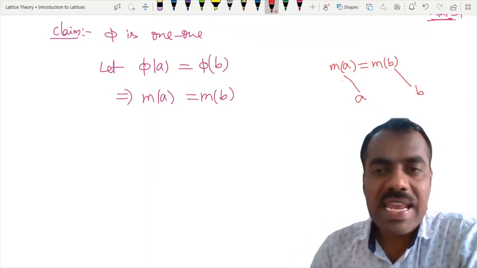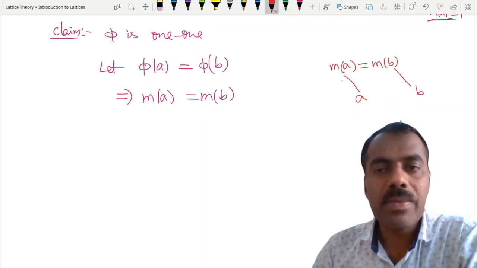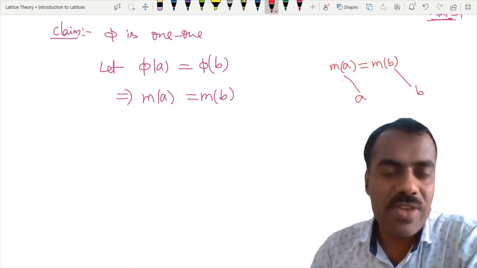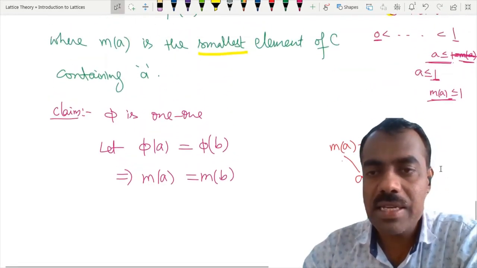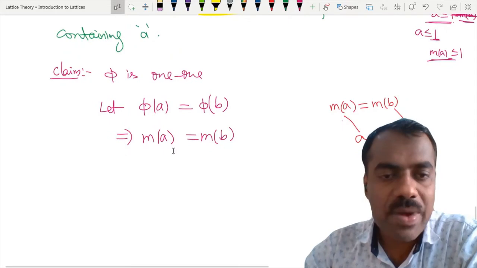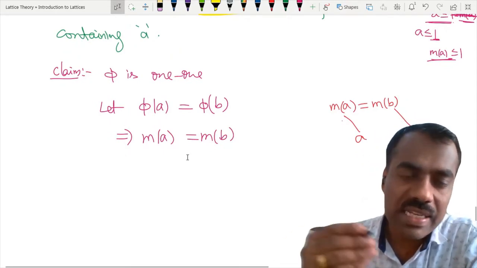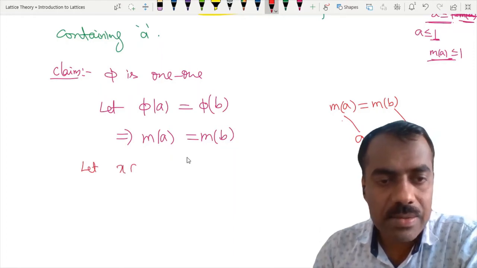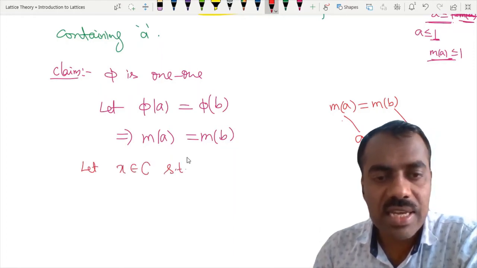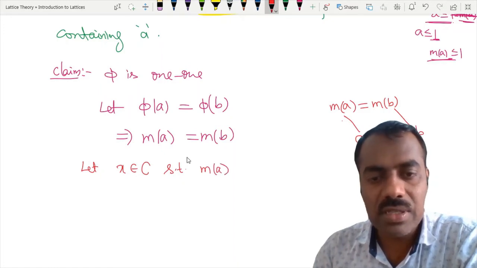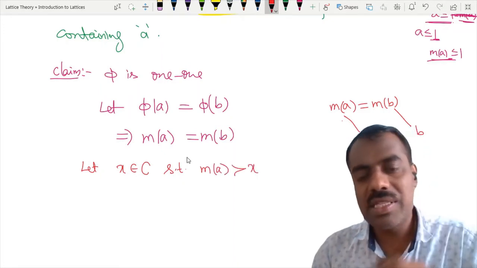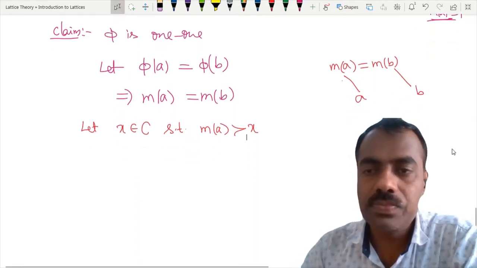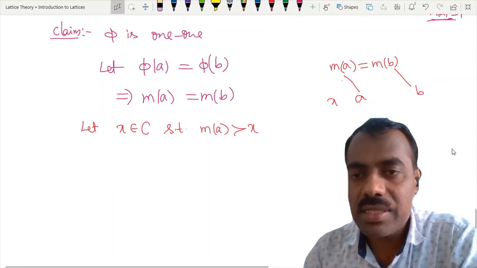Now take an element X, which is next to that M of A. That means you have a chain, and M of A is an element of that chain. We are taking just the next one. So let X belong to C such that M of A covers X. That means there is no element between M of A and X. Okay, fine. That means this is like this.